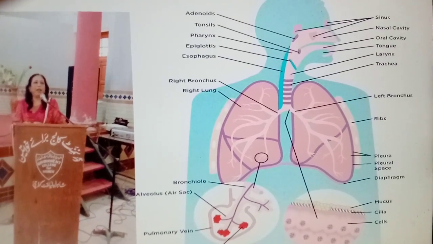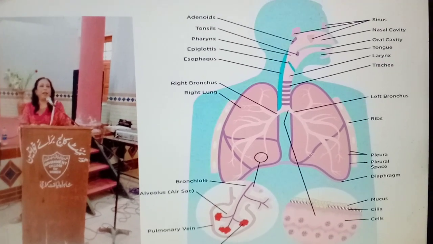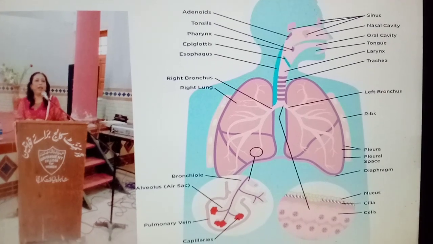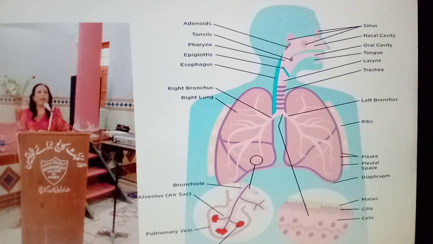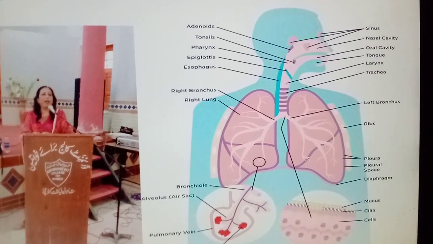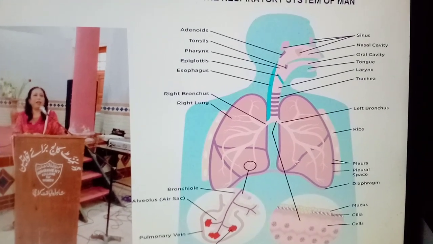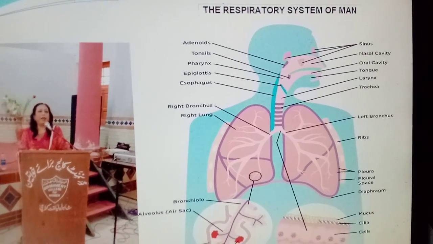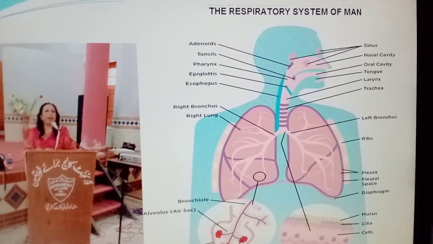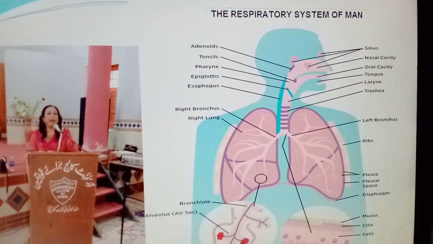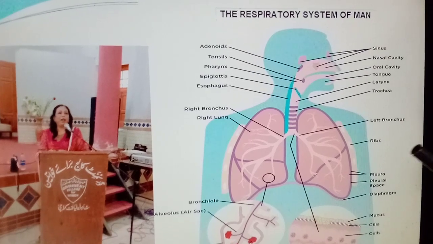Another key function of the respiratory system: in this respiratory process, the red blood cells carry oxygen absorbed from the lungs around the body through the vasculature. When oxygenated blood reaches the narrow capillaries, the red blood cells release the oxygen and it diffuses through the capillary wall into the body tissues. Meanwhile, the carbon dioxide diffuses from the tissues into the red blood cells and plasma, and the impure or deoxygenated blood carries the carbon dioxide back to the lungs for release.